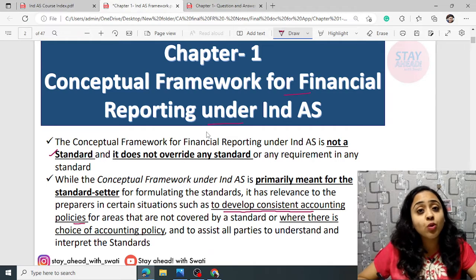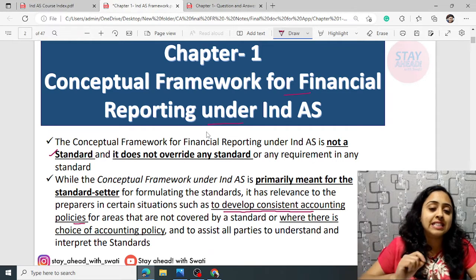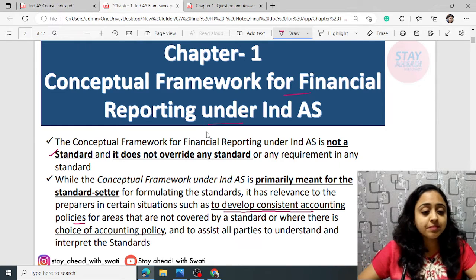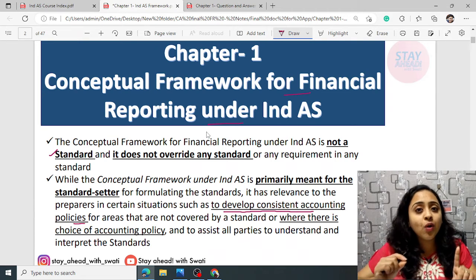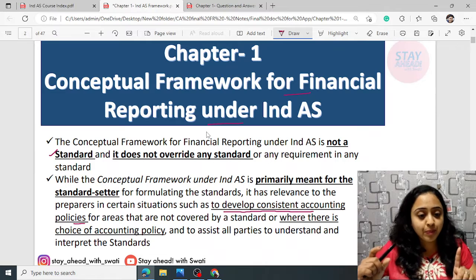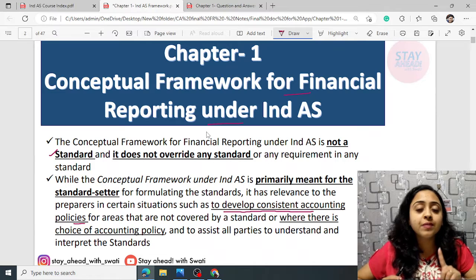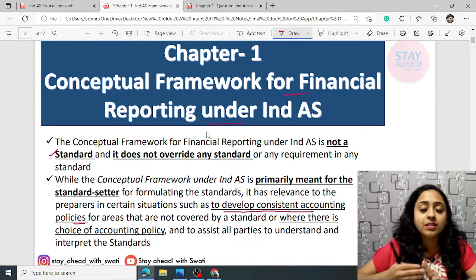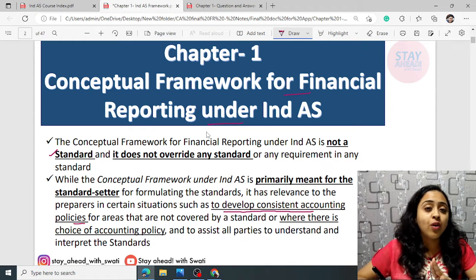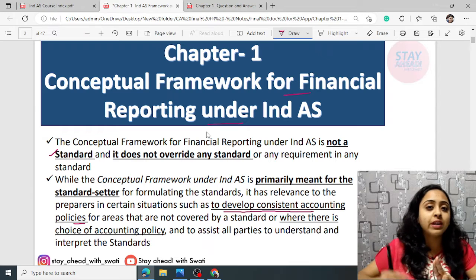It is also useful for people like you and me who want to understand Ind AS and prepare their financial statements according to Ind AS. So basically the framework is not Ind AS and has no power to override Ind AS. It is helpful for two kinds of people: firstly, standard setters who prepare the standards, and secondly, persons who want to prepare financial statements according to Ind AS and understand it.